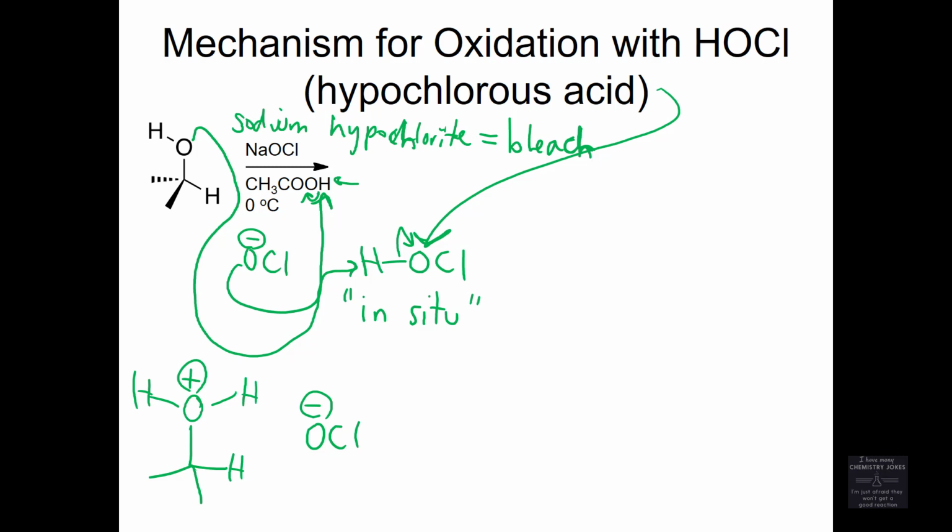Why do you do that? It's part of the mechanism because HOCl is not a stable acid on its own, so you have to make it. And so we show the arrows of how it's made and then the arrows of how it's used, because that's what mechanisms do. This OCl minus attacks my carbon that has my alcohol.